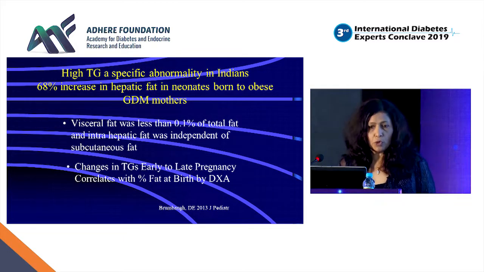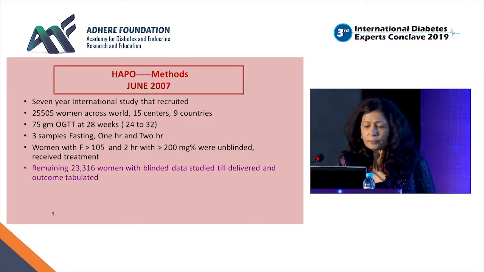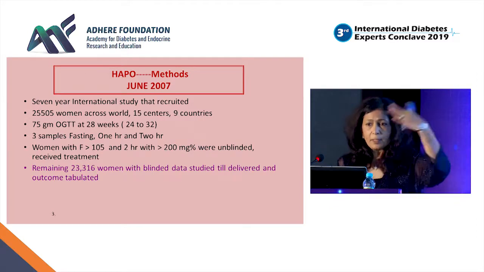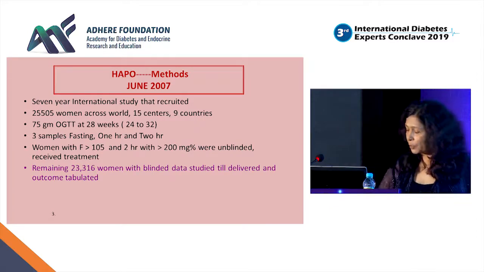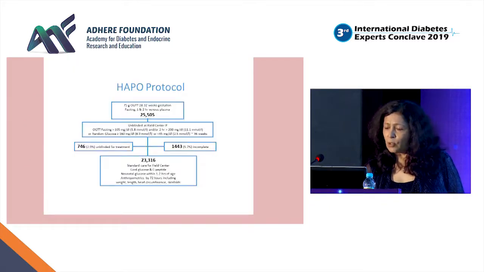Now, everyone should know HAPO, the Hyperglycemia and Adverse Pregnancy Outcome study. This was a 7-year follow-up. More than 25,000 women were recruited and diagnosed with the standard 75-gram OGTT, and what was studied was the correlation of the mother's glycemic status with the baby's fat mass and the baby's birth weight. So I will just go to the results.